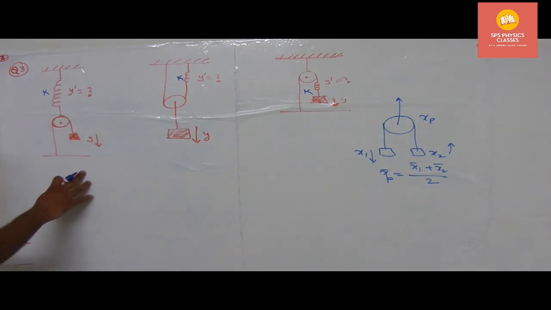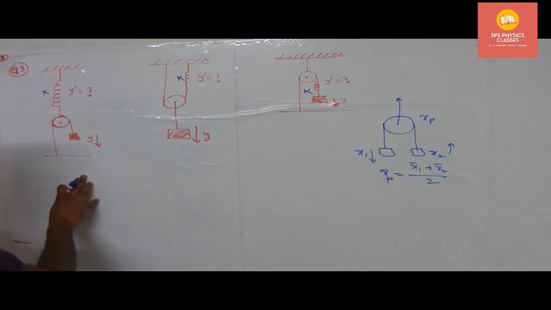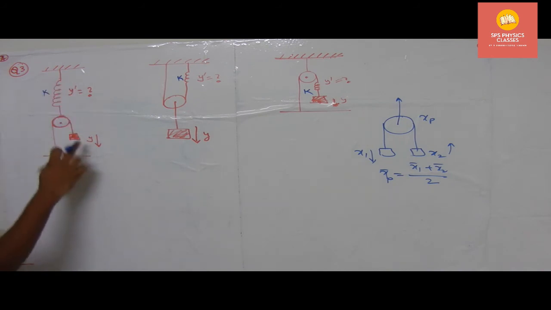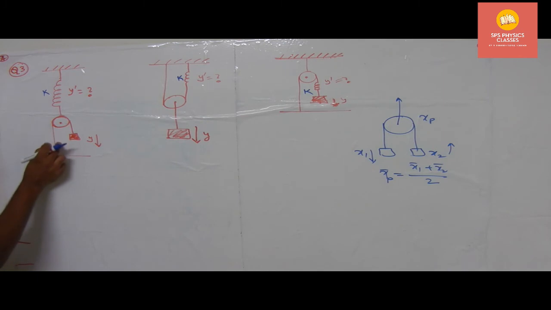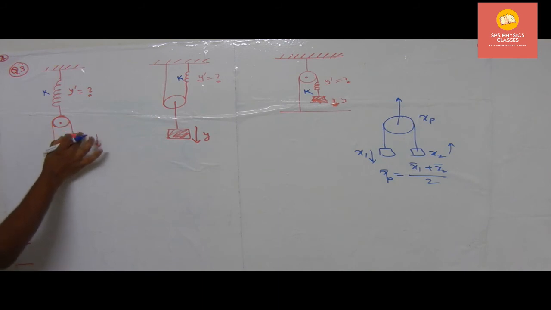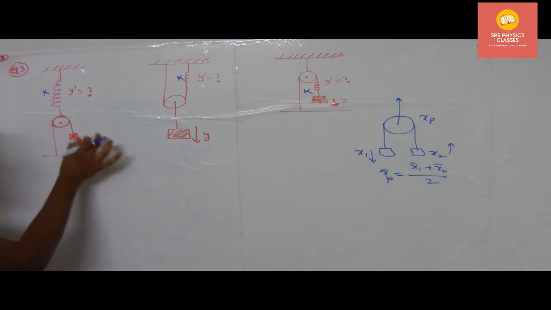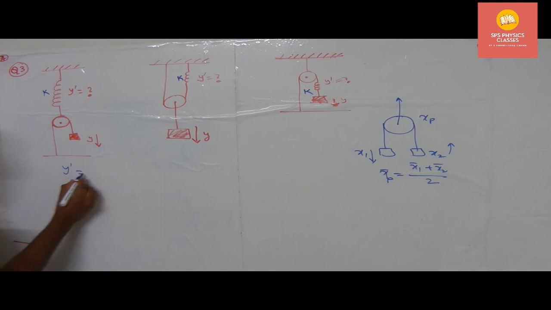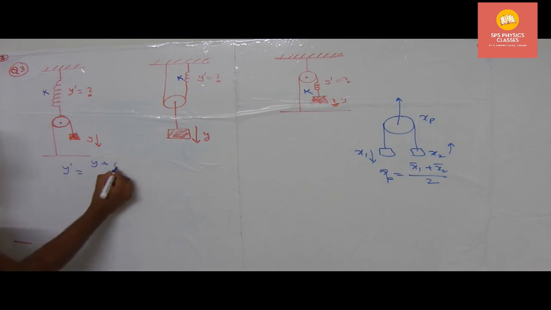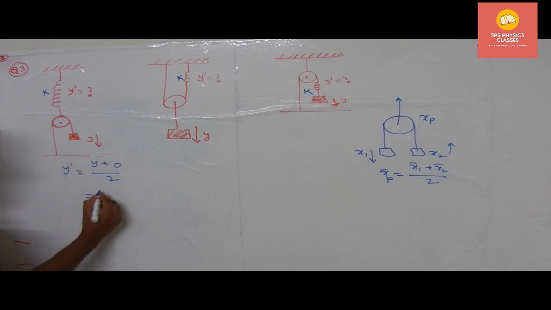So in this particular problem, when we see clearly, how to write this one? In this case, let the displacement of this portion, called x1, be 0 because it is rigidly fixed, therefore it is not expanding. The other one is expansion by y. Therefore, in this problem, y dash is equal to (y plus 0) by 2. We will get how much? Exactly y by 2. So therefore, y dash in the problem is equal to y by 2.